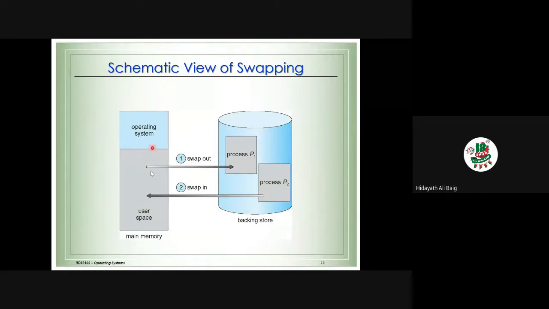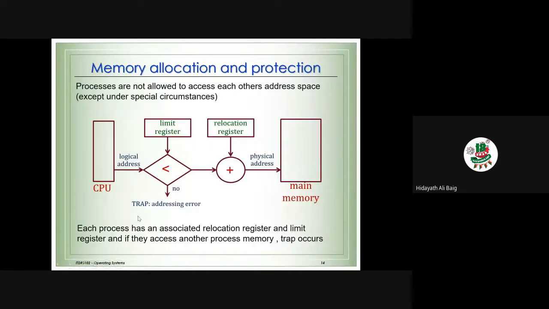So now this is the operating system. When we want to swap, we take the process and put it onto the hard disk. When we need it back, we bring it back. This is how we get it.